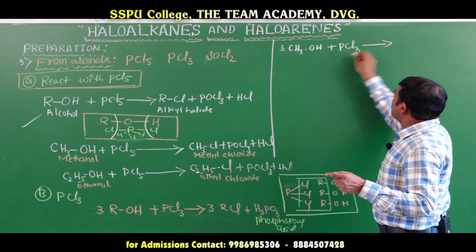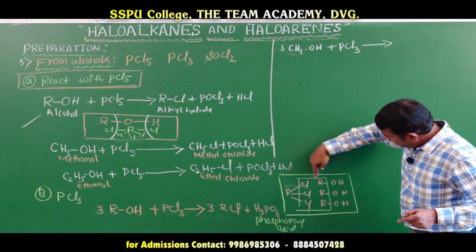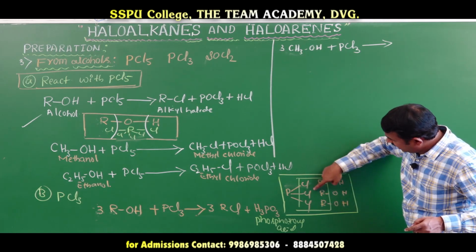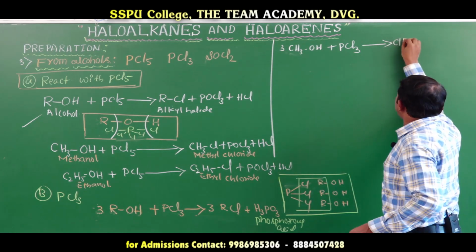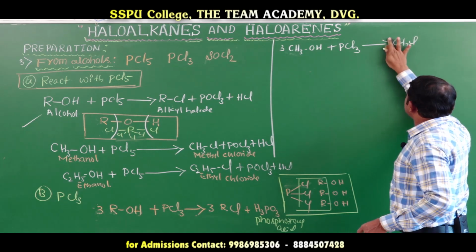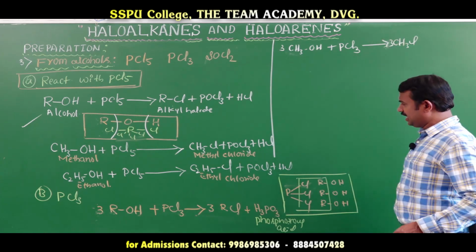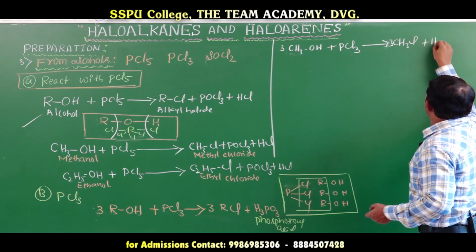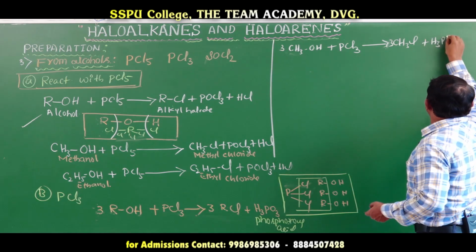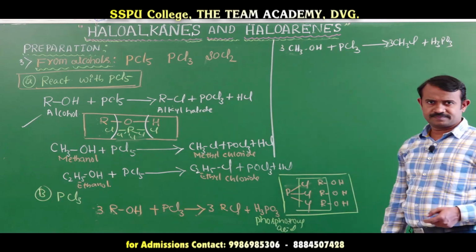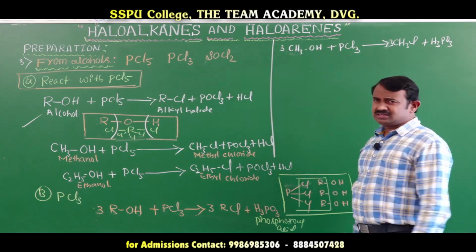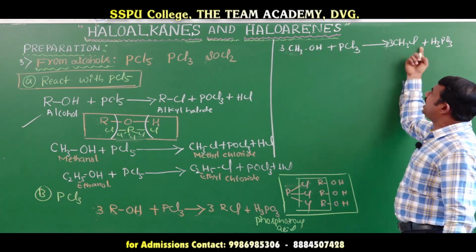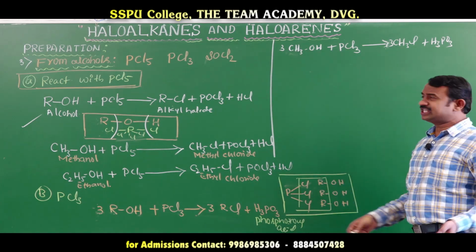To form 3 molecules of methyl chloride, CH3Cl, plus phosphorus acid, H3PO3. You take ethanol, ethanol is converted to ethyl chloride. This is also the same.